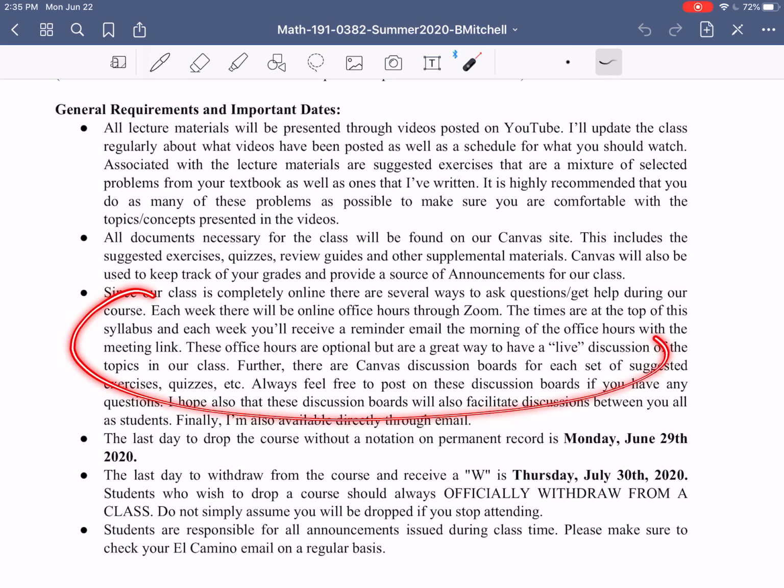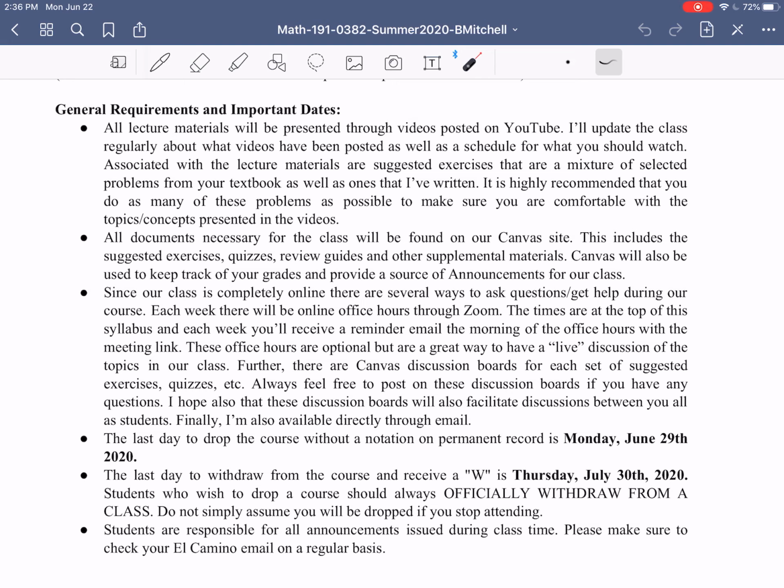All right, this big block here is all about ways to ask questions and get help. We've already mentioned them, but let's just go back over them. Since our class is completely online, there are several ways to ask questions or get help during our course. First of all, as we mentioned, there are those online office hours through Zoom. Remember, you'll receive a reminder each morning with the link to the Zoom meeting. The times are at the top of the syllabus. Also keep in mind, if you can only make it for a certain part of that, midway through, feel free to do so. They're just open office hours for you guys to hop on and ask any questions.